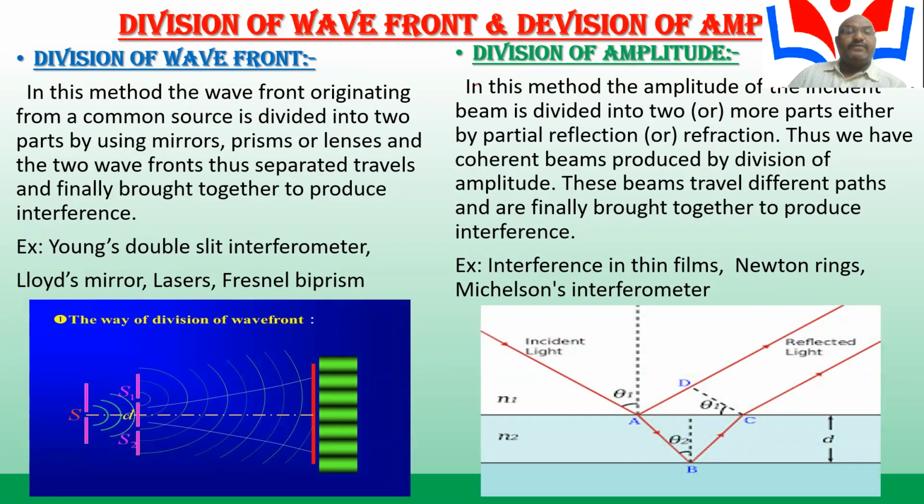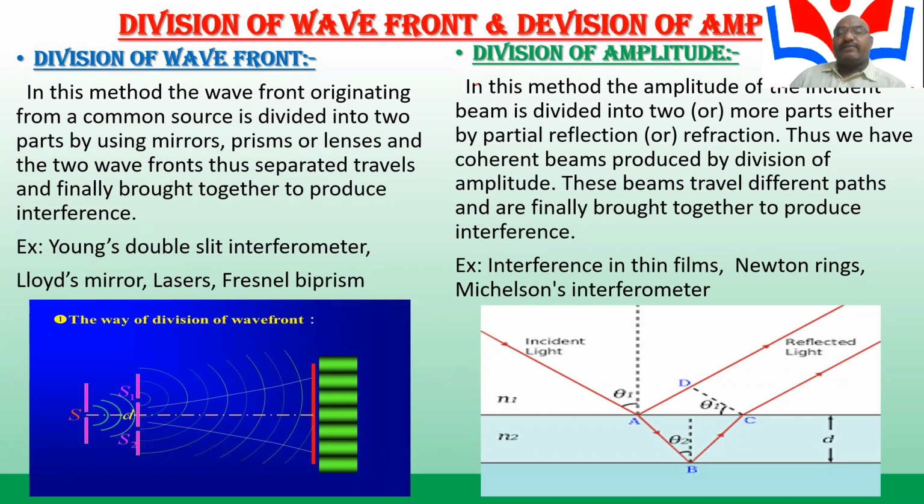In the division of wavefront, the light source emits crest and trough waves that meet at points S1 and S2. The dotted lines are the trough lines, and the continuous lines are the crest lines. Where crest and crest meet, the point is bright. Where crest and trough meet, the point is dark. Thus bright and dark patterns are produced on the screen.